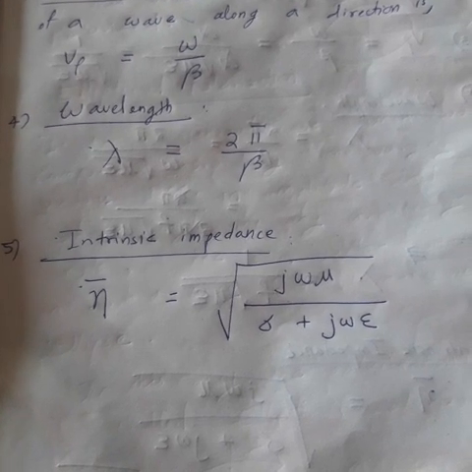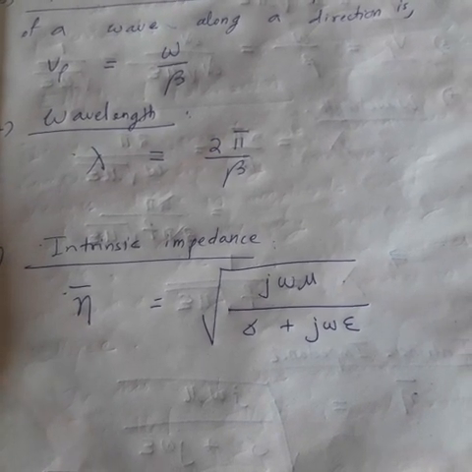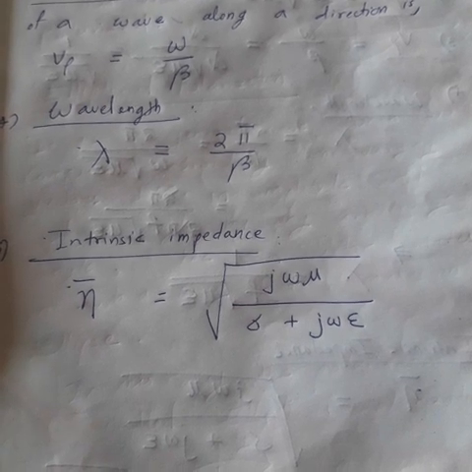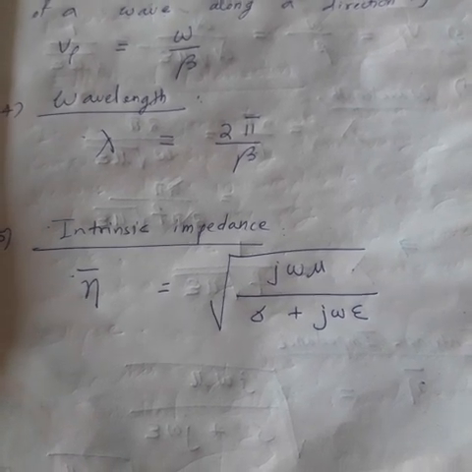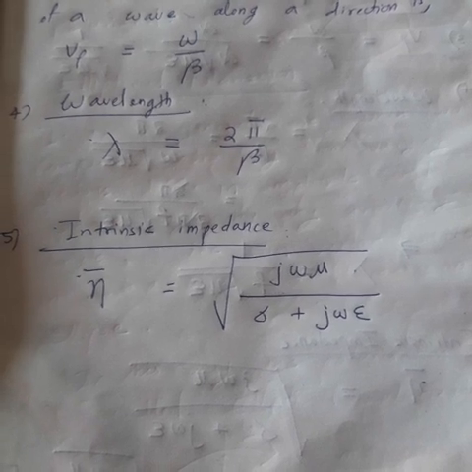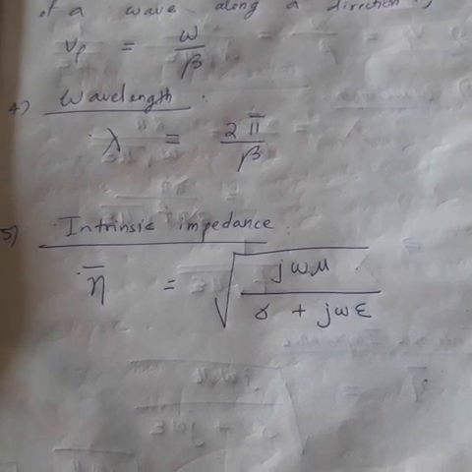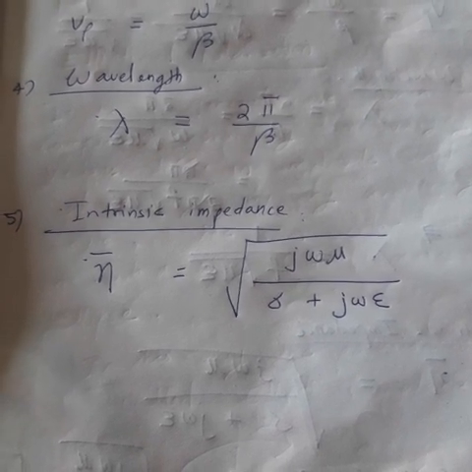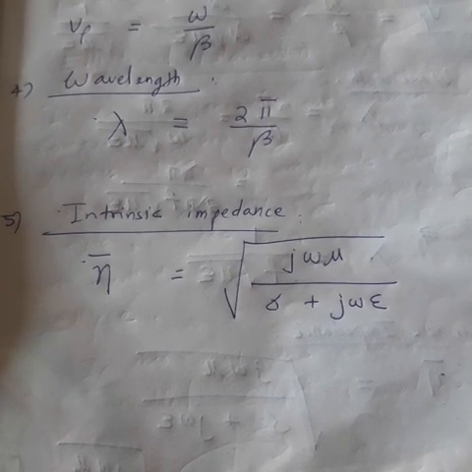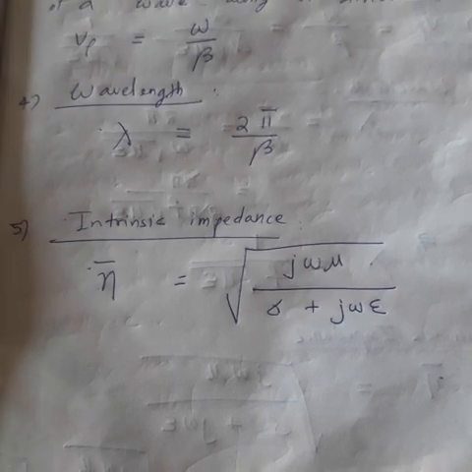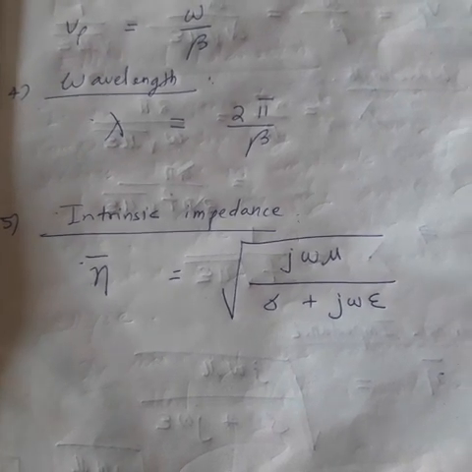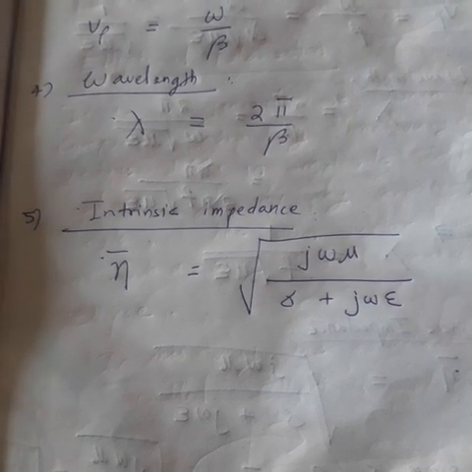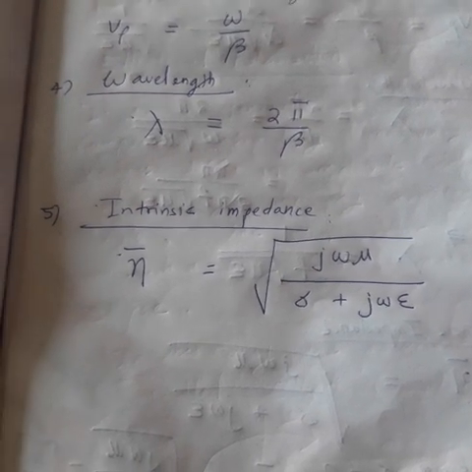So what is the formula? Eta is equal to root over of j omega mu by sigma plus j omega epsilon. Again, eta is equal to root over of j omega mu by sigma plus j omega epsilon. What is omega? Angular velocity. What is mu? Permeability. What is sigma? Conductivity. What is epsilon? Permittivity. Clear?